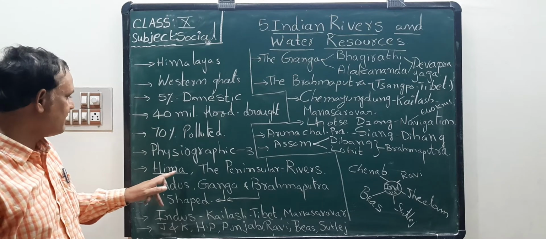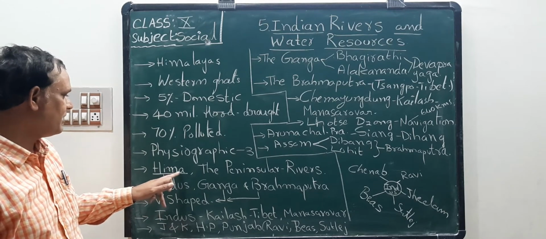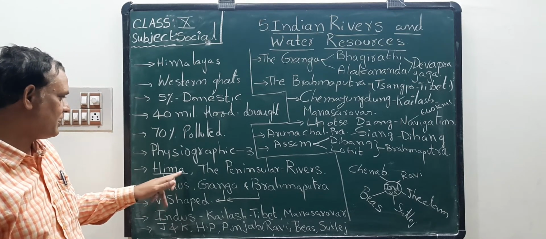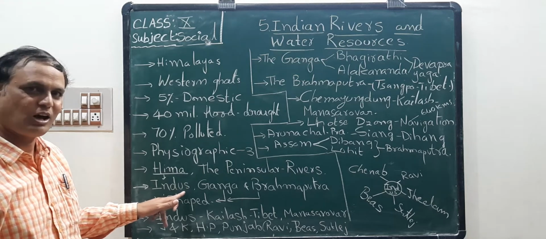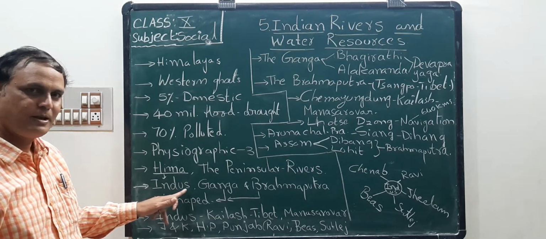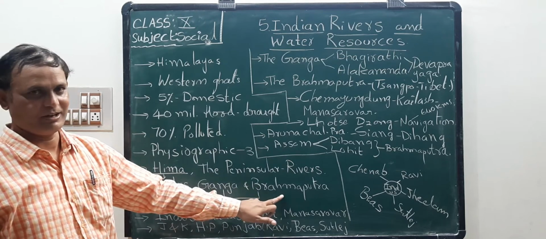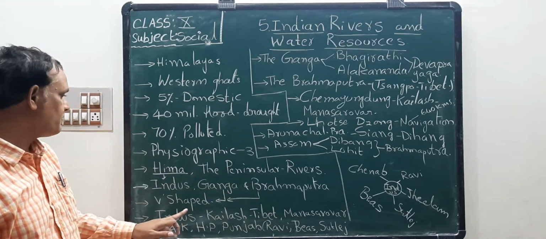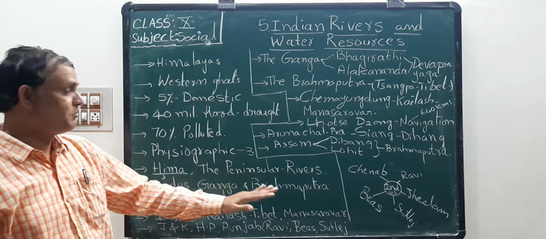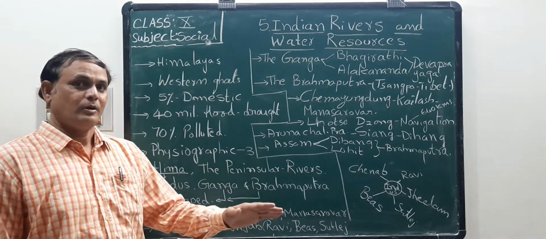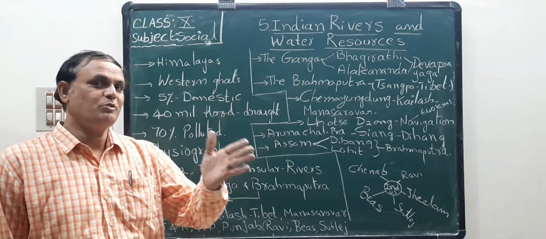Okay, these three rivers originate from Himalayas. I wrote already here, look at once. Next one, Ganga River and Brahmaputra River form V-shaped valleys.